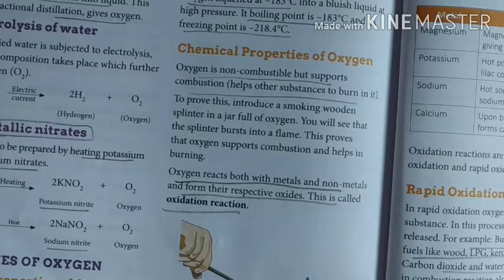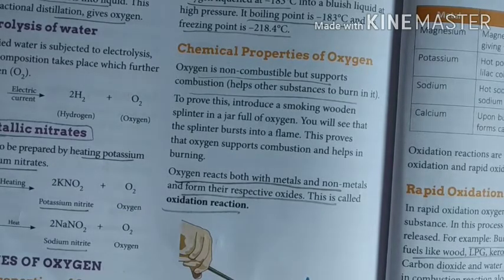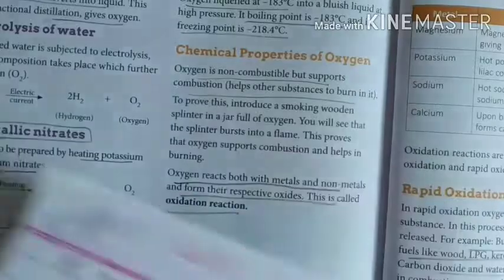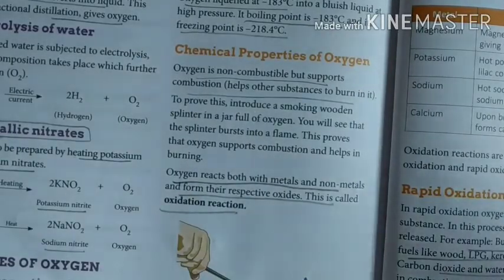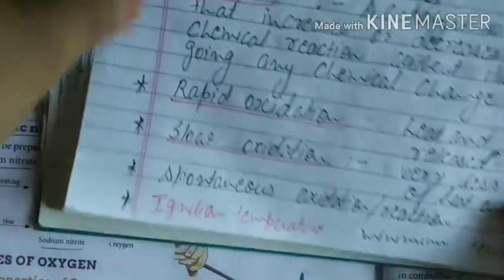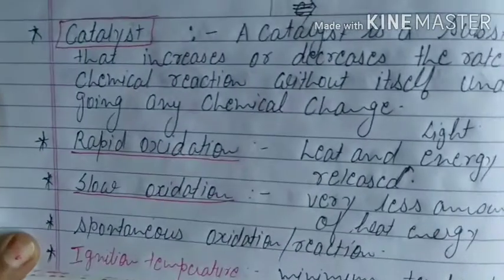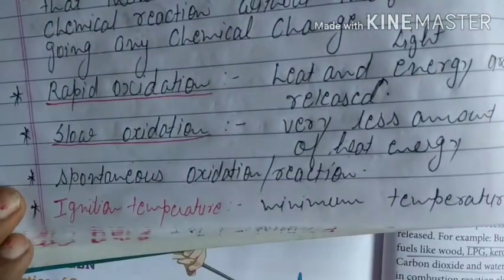Before we move ahead, let me explain what ignition temperature is. You must have seen that some substances catch fire very easily, whereas some substances take time to burn. What is the reason behind it?